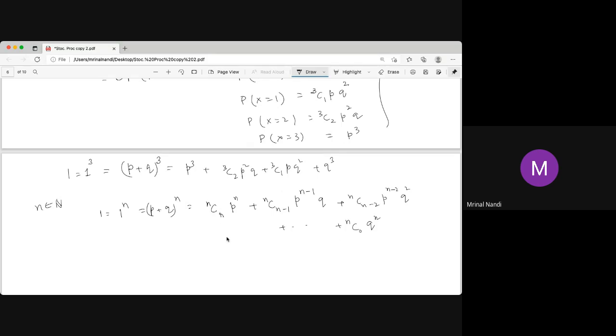This distribution, this random variable, is also called a binomial random variable with the parameters n and p. You can change your n, you can change your p. If the underlying probability of the head is changing, that means the probability space is changing. So small p is changing, and if you change your number of tosses, that is n.